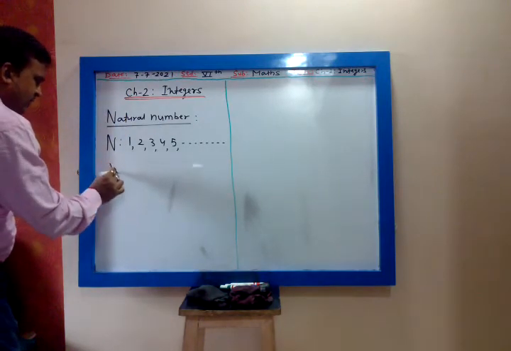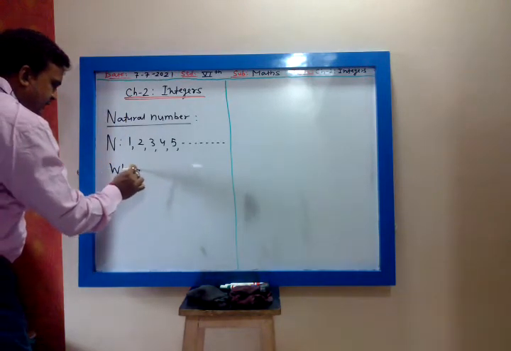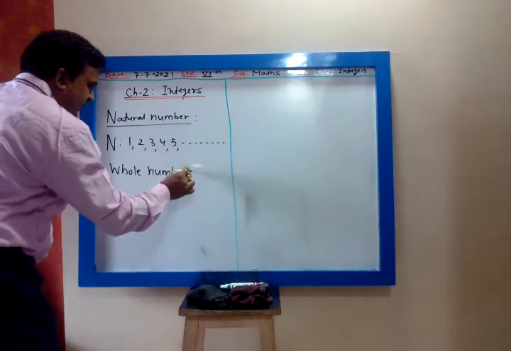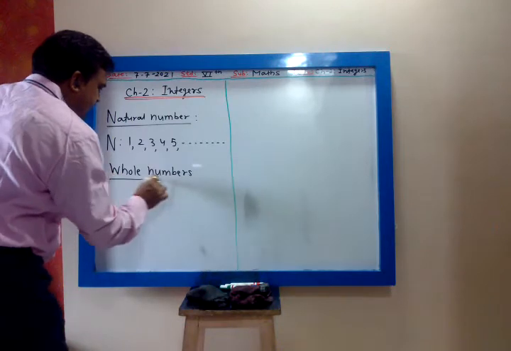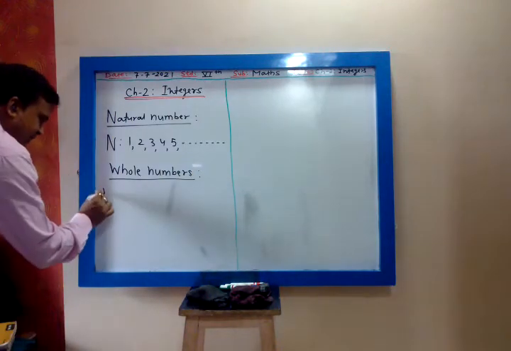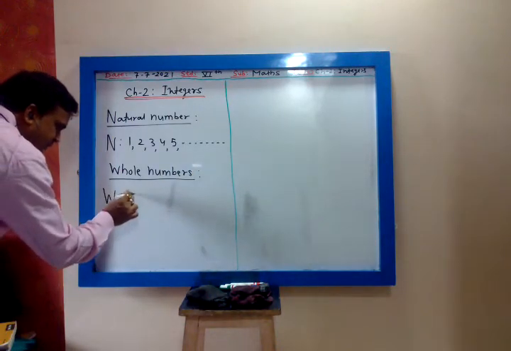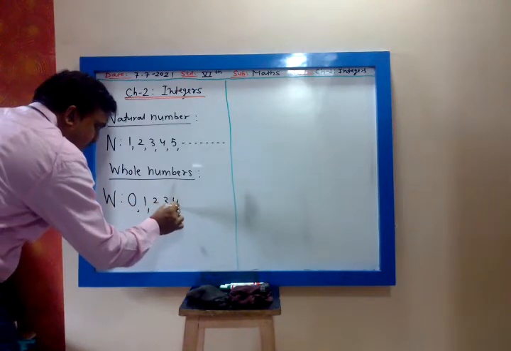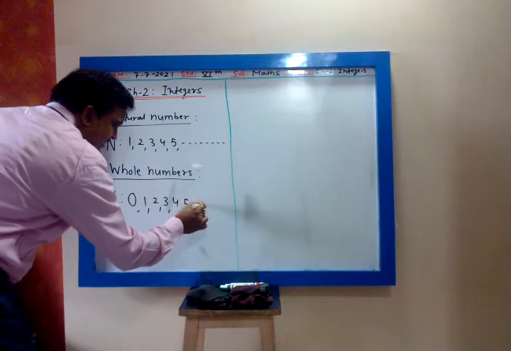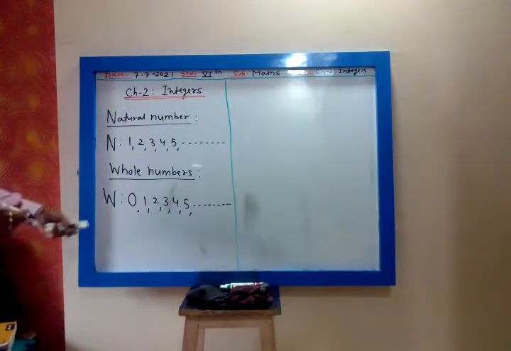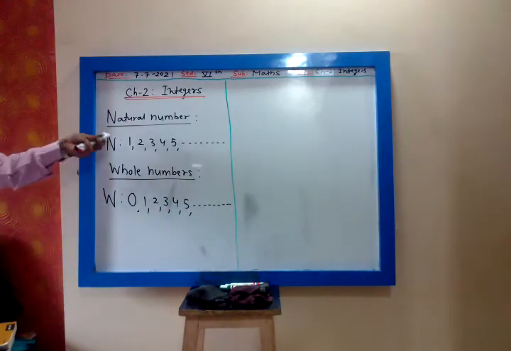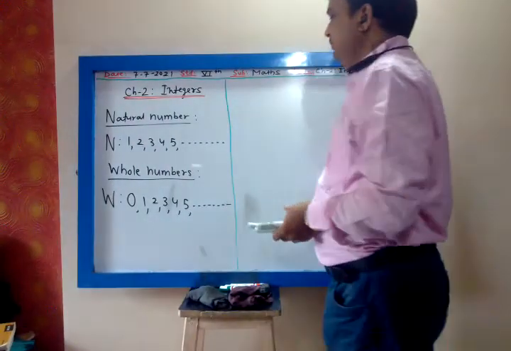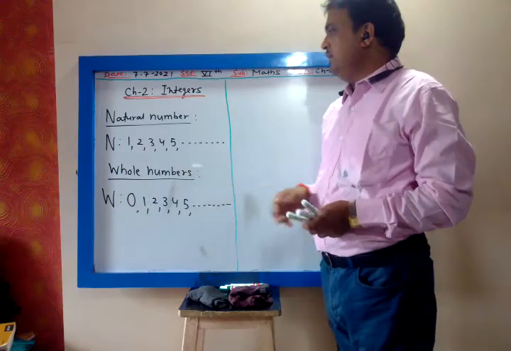Then we have studied whole numbers. Natural numbers start from 1, 2, 3, 4, and so on. Whole numbers, that is W, we start from 0, 1, 2, 3, 4, 5, and so on. So 0 is the smallest whole number, 1 is the smallest natural number.